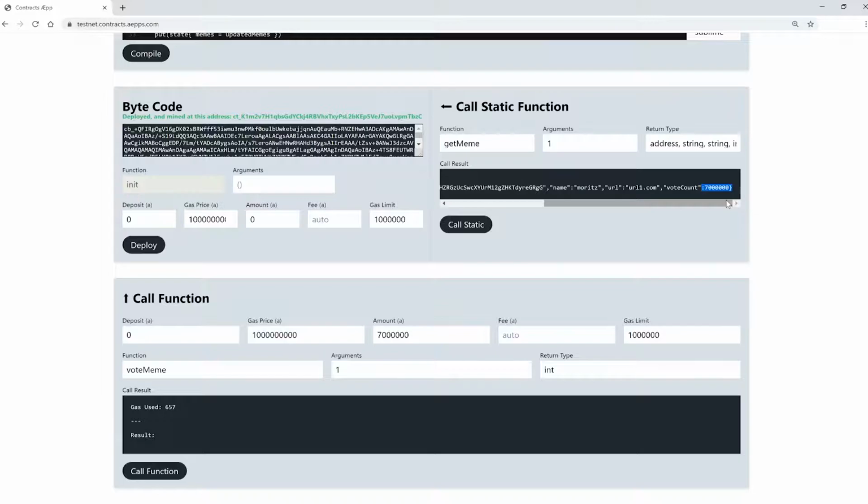But to really test if our meme vote function works, we would need another account, so we actually can prove that he got the token. But this is quite difficult to do in the contract editor at the moment, so let's try this later in our frontend. Okay, we're almost done. Our contract handles now all the functionality we need.